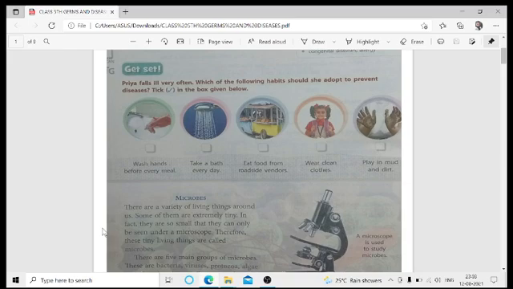Wear clean clothes, correct. Play in mud and dirt, no. Except for food from roadside vendors and playing in mud and dirt, the rest are the correct habits she should adopt to protect herself from different kinds of infections or illness.